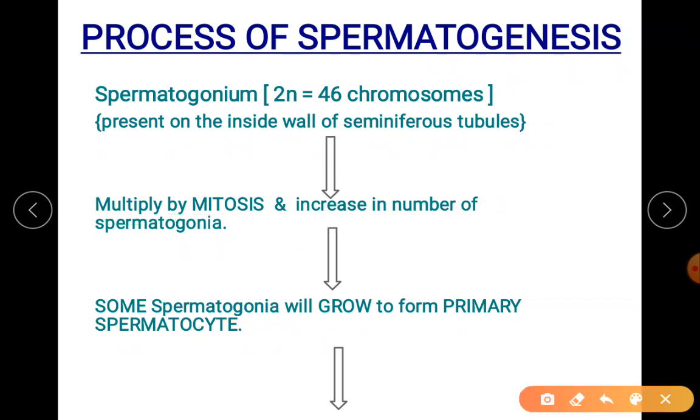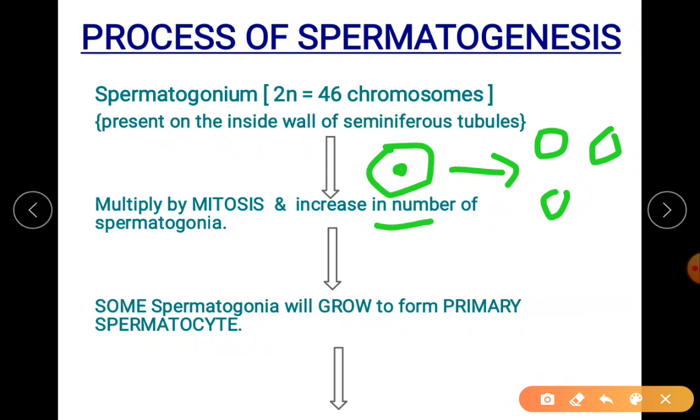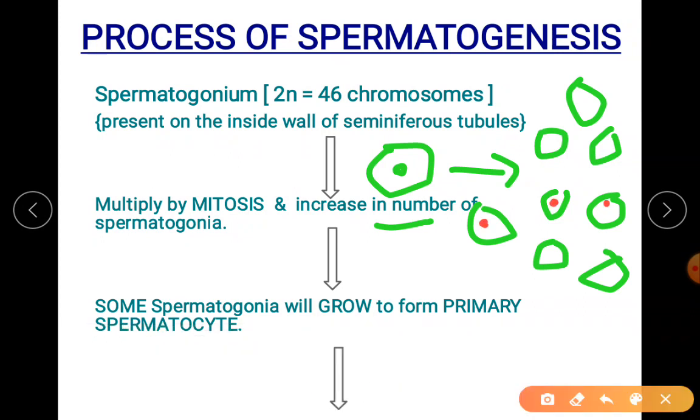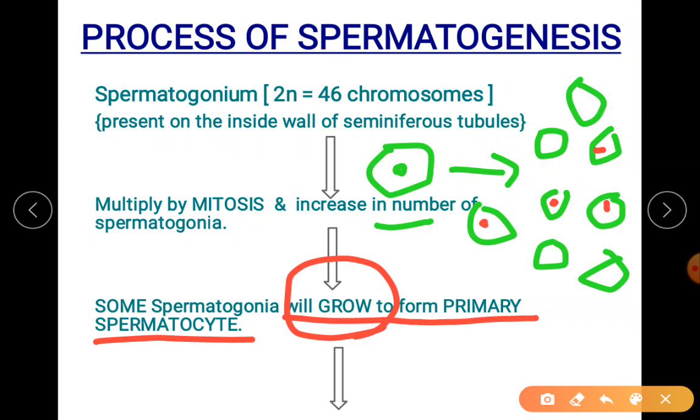Imagine this is the spermatogonium, which divides to produce many spermatogonia. In those, only a few, which I have marked red, will grow and form primary spermatocyte. Only some of the spermatogonia will grow in size and form the primary spermatocyte.